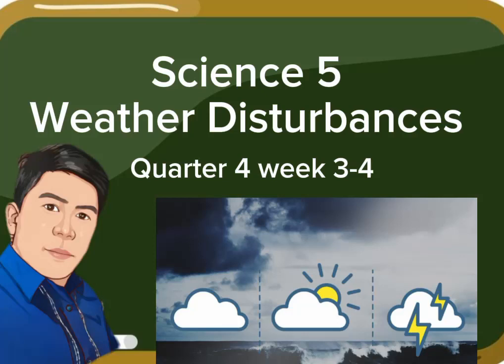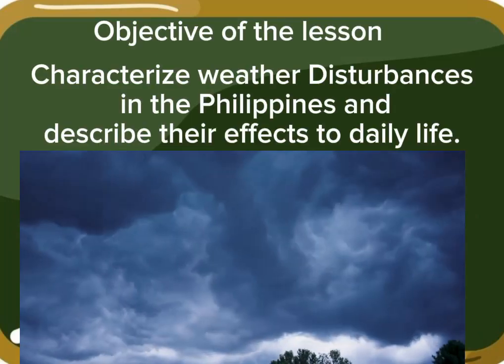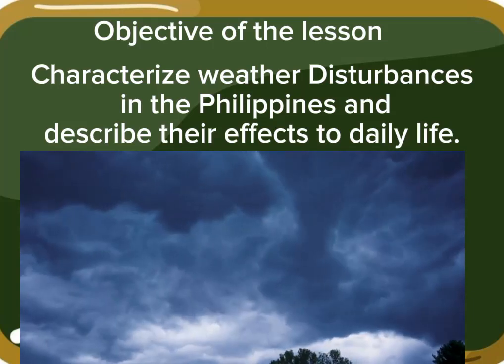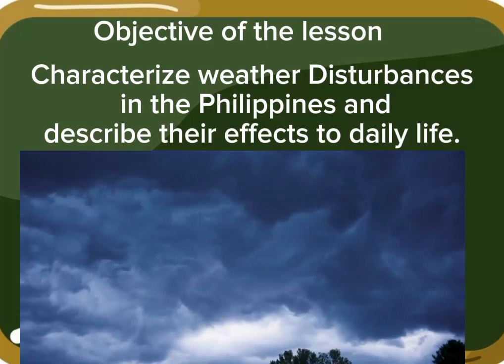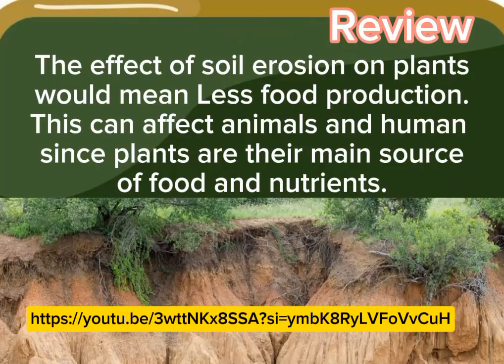Science 5, weather disturbances. Characterize weather disturbances in the Philippines and describe their effects on daily life. The effect of soil erosion on plants would mean less food production. This can affect animals and humans, since plants are their main source of food and nutrients.